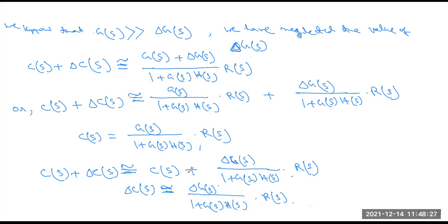So these are the terms we have to learn for the closed loop control system. Another one is the open loop control system. So next part.